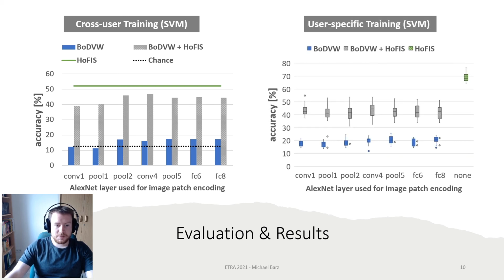We also trained user-specific models. Here we used a tenfold cross-validation per user. The bag of deep visual words encoding yields a similar result of up to 18% accuracy. The combined encoding is also better with up to 43% accuracy. And our novel encoding alone is also the best overall with around 68% accuracy.